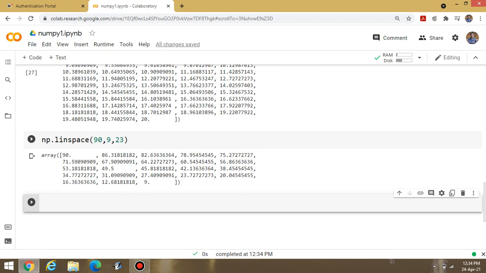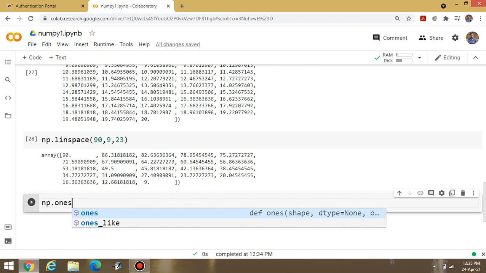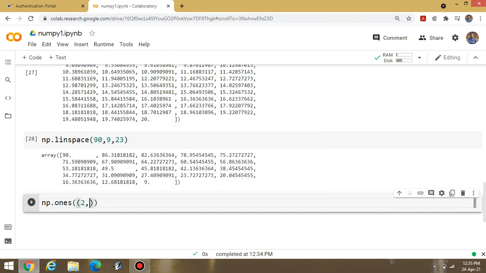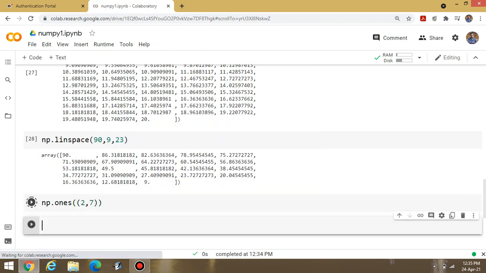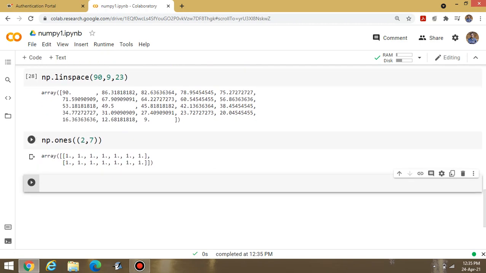And the third one, suppose I am writing np.ones, and inside the bracket, suppose I am writing 2 comma 7. Now what is the meaning of this? Look at this one. np.ones(2, 7) means 2 rows and 7 columns are there. An array of ones can be displayed.